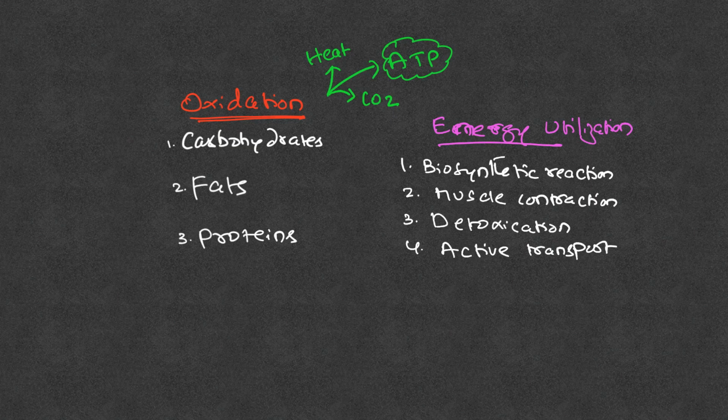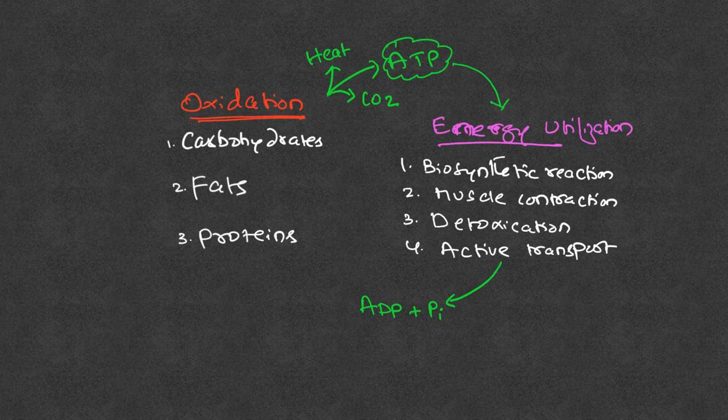So what happens during this process? The ATP that is produced in the oxidation of carbohydrates, proteins, and lipids will be used here, and they will release ADP, adenosine diphosphate, from adenosine triphosphate, and the terminal phosphate breaks and is released as inorganic phosphate. So ADP and Pi are breakdown products of ATP. Basically the terminal phosphate of ATP is broken down, releasing energy, and that energy is used for biosynthetic reactions.